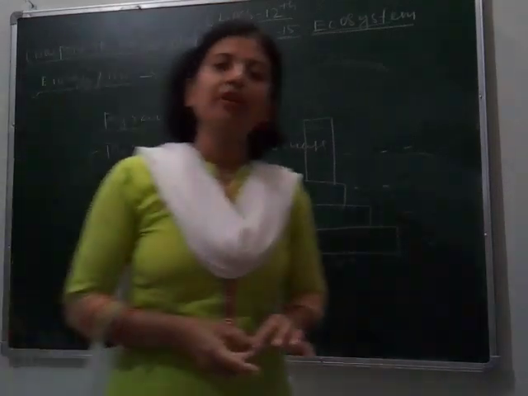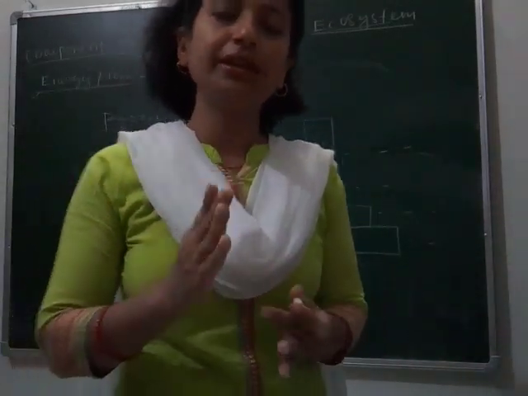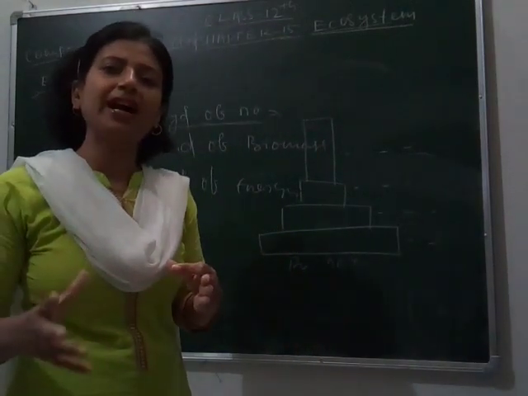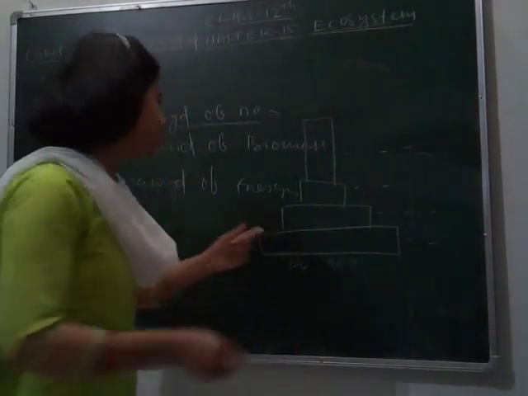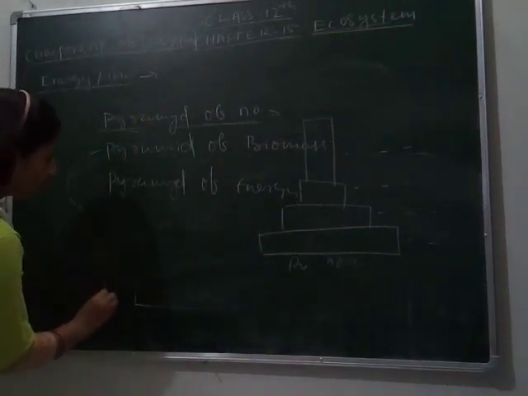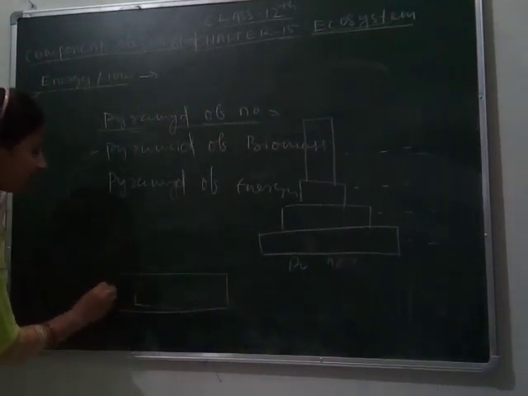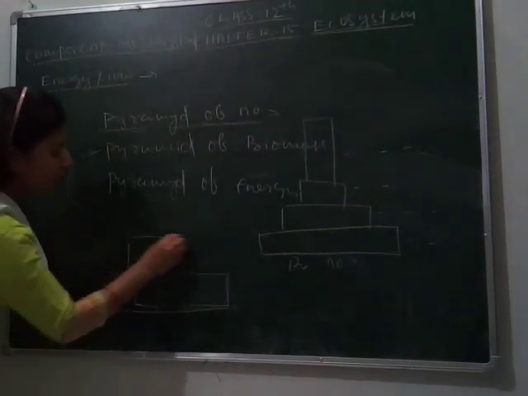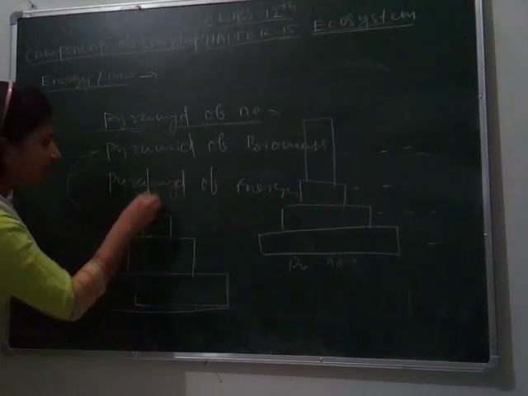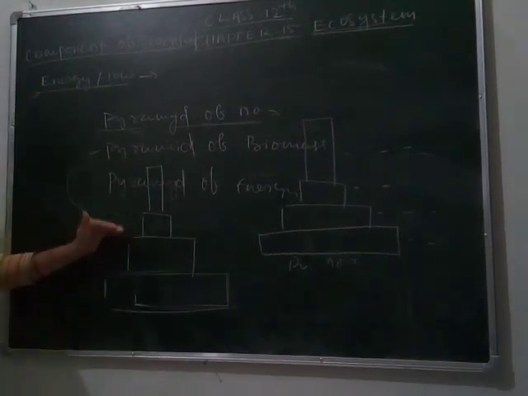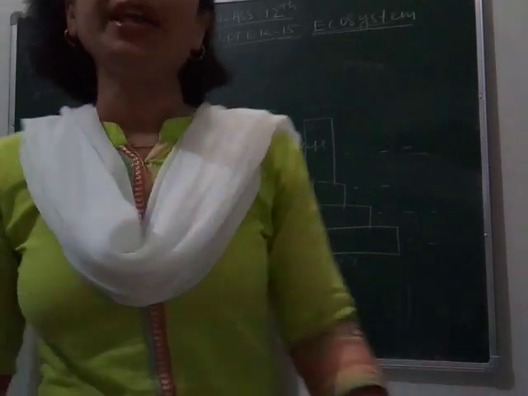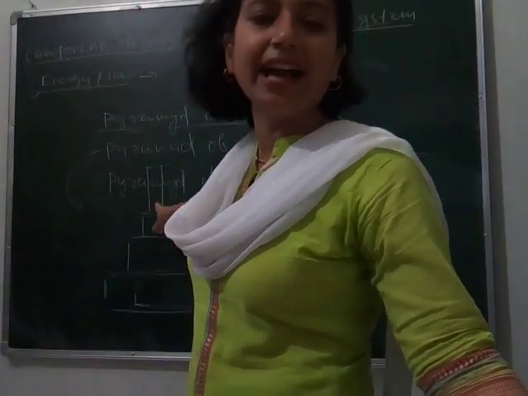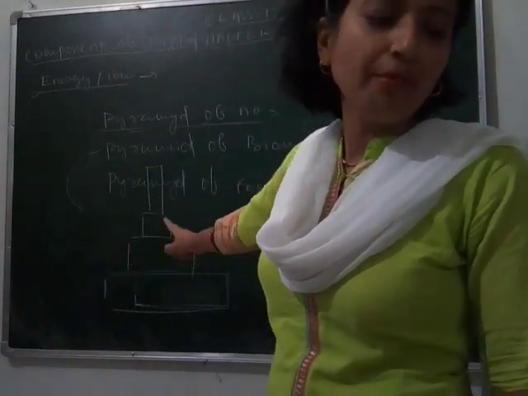Next, the pyramid of biomass. As we studied in gross primary productivity and net primary productivity, the total organic mass of the biomass decreases. So the pyramid of biomass also decreases when we compare its dry weight in kilocalories. This also gives a sharp decline as we go up the pyramid, meaning first, second, third and fourth level. So this is your pyramid of biomass.